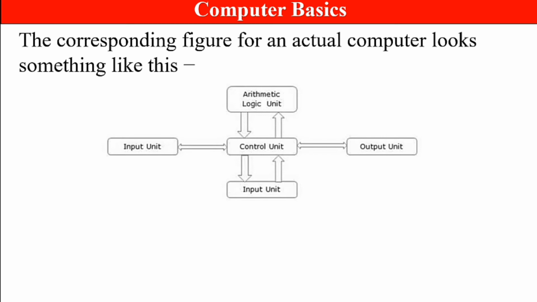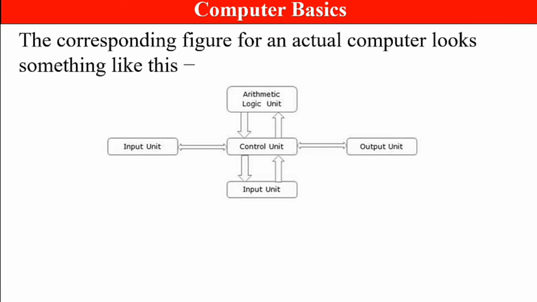The corresponding figure for an actual computer looks something like this. We can see here, first of all, the input unit. From the input unit, the inputs will be given to the computer and go to the control unit, from which all the operations will be controlled.